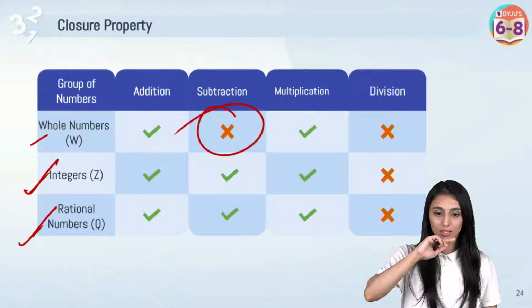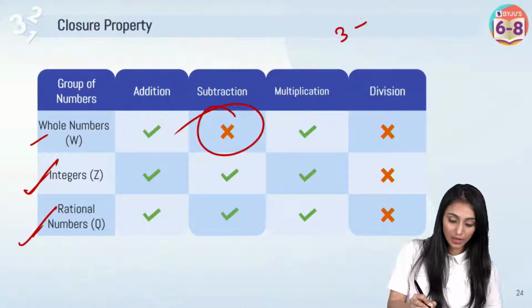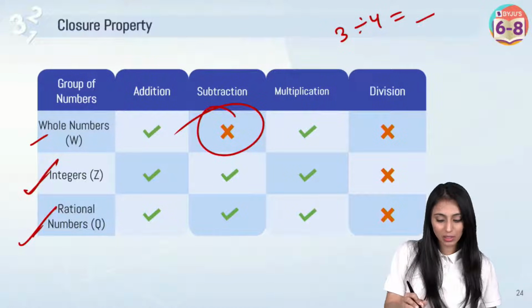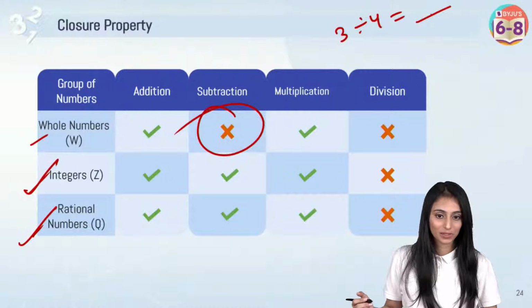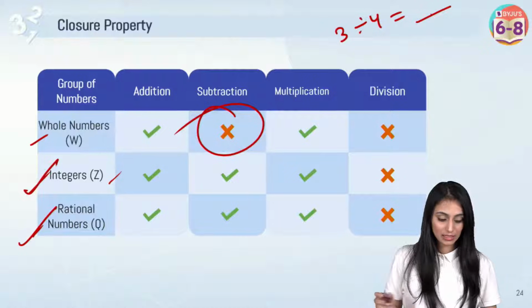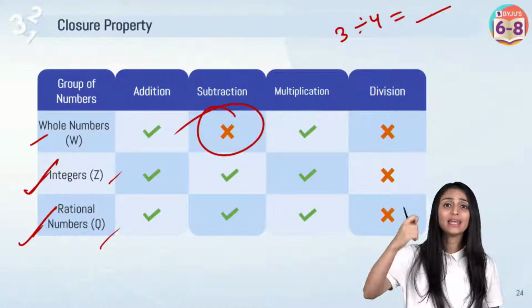Division. So when we are talking about, let's say you are doing 3 divided by 4, you will get something in decimals, right? So obviously, you're not getting a whole number again. It doesn't hold true for it. Similarly for integers also, and similarly in case of rational numbers also.